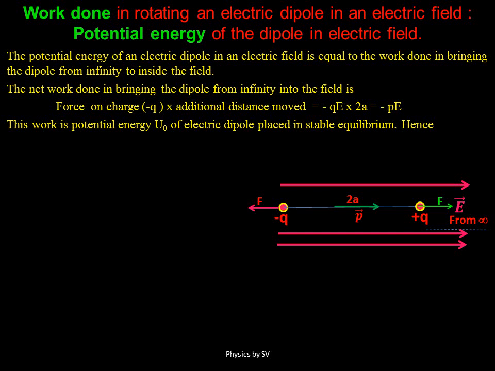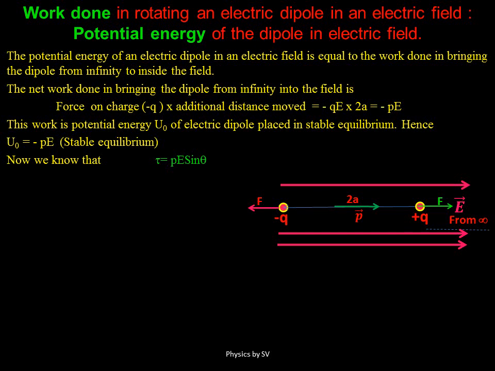Now the dipole here is in stable equilibrium because the angle between the dipole moment and the electric field is 0. So hence this potential energy U naught will be the potential energy in stable equilibrium. Now suppose we rotate this dipole by an angle theta. So for rotation we need to do some work because the dipole would always tend to remain in stable equilibrium, but against its inclination we are trying to incline it at an angle theta, so we need to do some work.